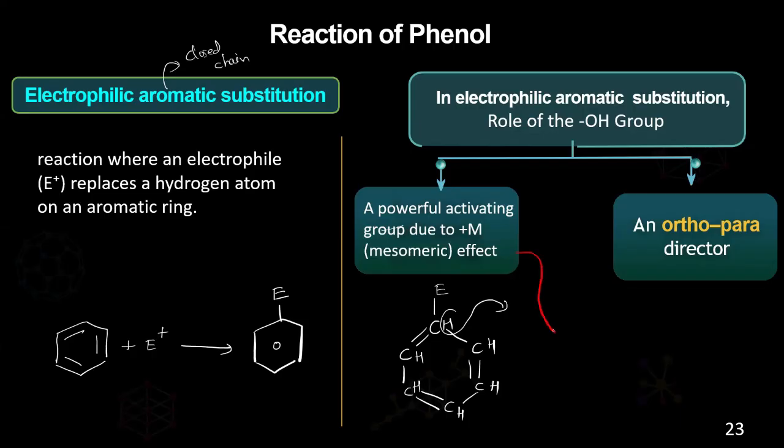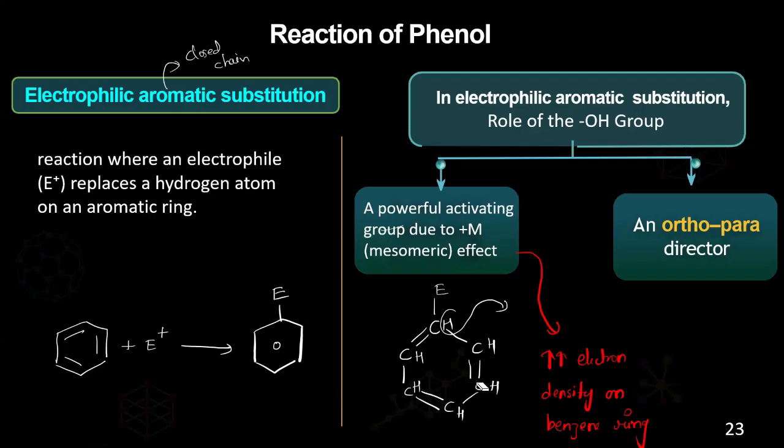There will be an increase in the electron density on the benzene ring. Just remember this. The OH group, a powerful activating group, shows the positive mesomeric effect, which means it contributes electrons to the benzene ring. So the benzene ring will have too many electrons, and the electron density will increase.